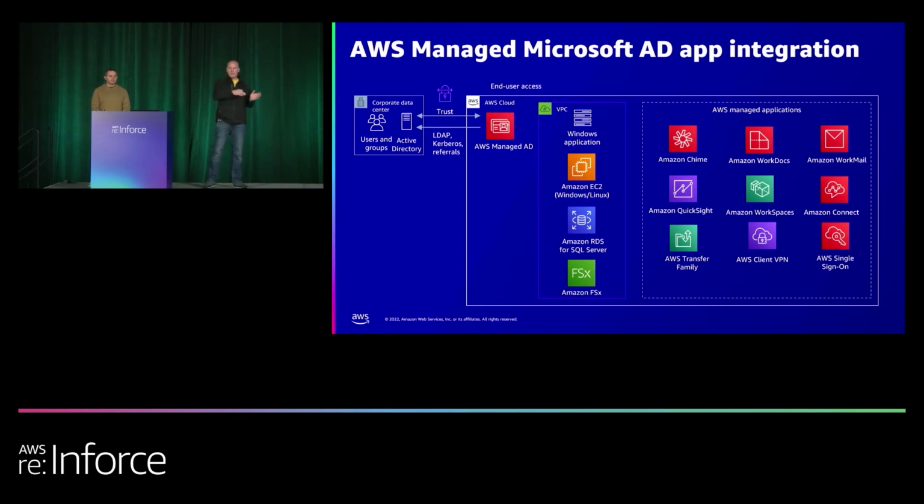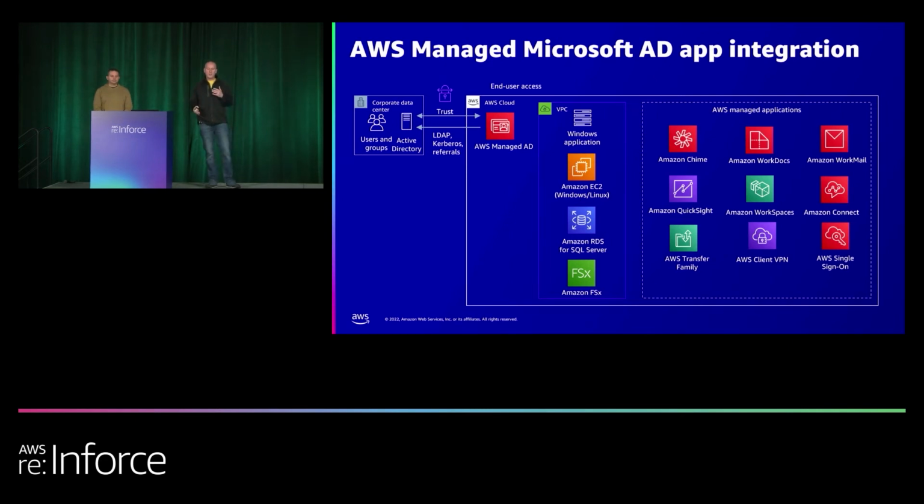Then we have these other AWS managed applications, whether they be Chime, Amazon Single Sign-On, WorkSpaces, WorkDocs, all these applications. Except for WorkSpaces, which I'll touch on in a moment, all the ones in the right-hand column don't have a data plane component that talks to the VPC directly. They talk through the AWS network to the Managed AD to be able to authenticate.